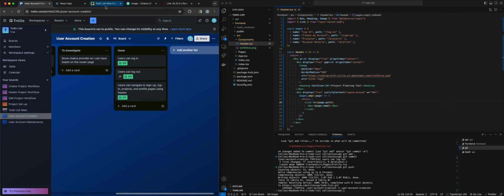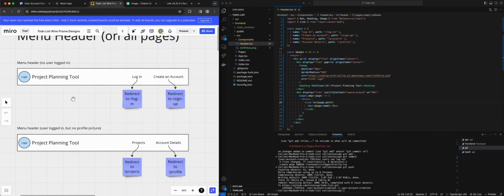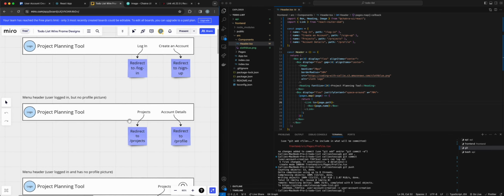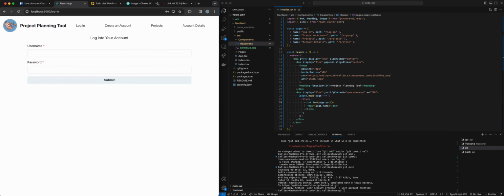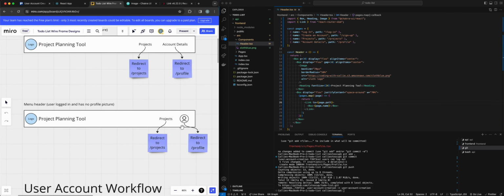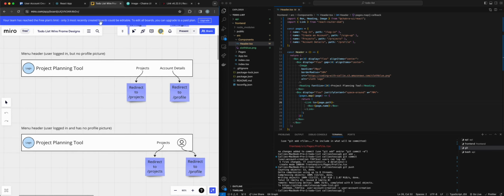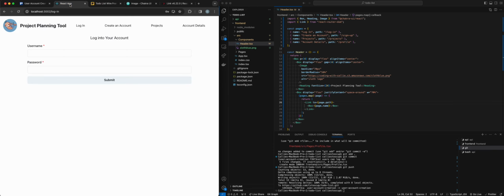I also need to work on the idea of hiding certain things. So right now I'm logged in, right? So I shouldn't see login and I shouldn't see create an account. I should just see projects and account details, okay? But then when I'm logged out, I should just see login or create an account, okay? And then the same thing with like, I wanna have a profile picture here if we have a photo or account details. So I think what I'm going to work on next is adding the profile photo, and then I can go back and edit my header.